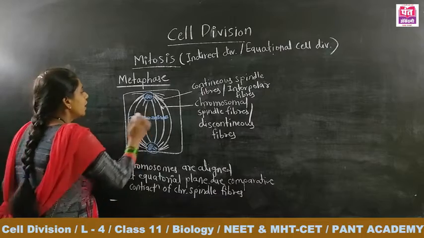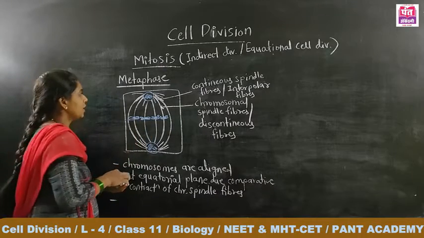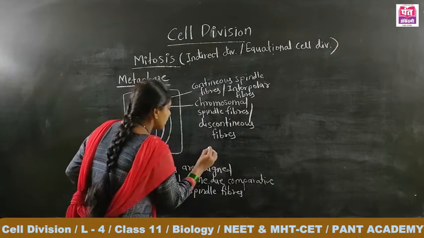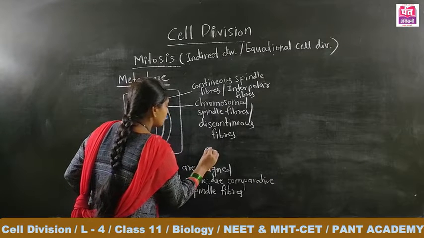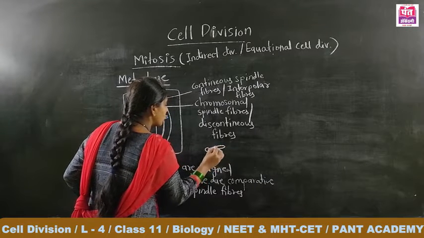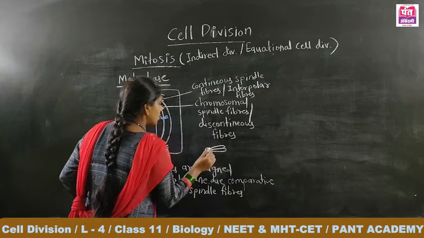Next change. See, the structure of a chromosome in metaphase is like this. See here, the centromere is there, and two sister chromatids are here.